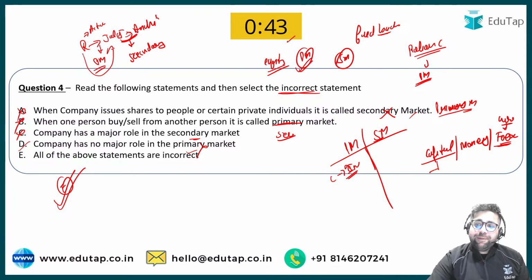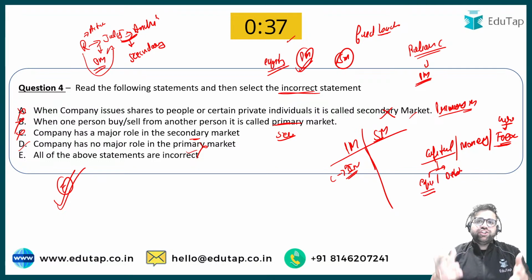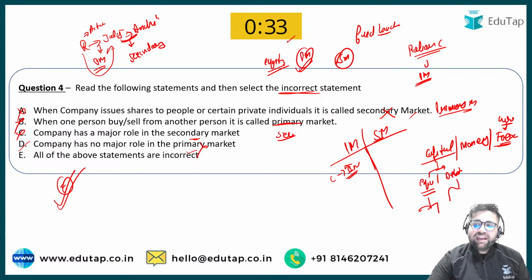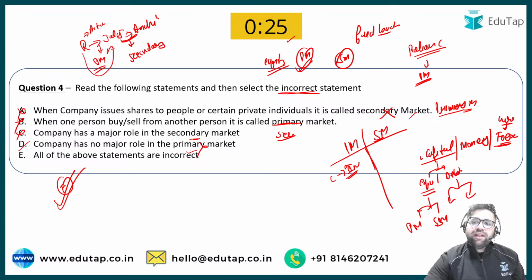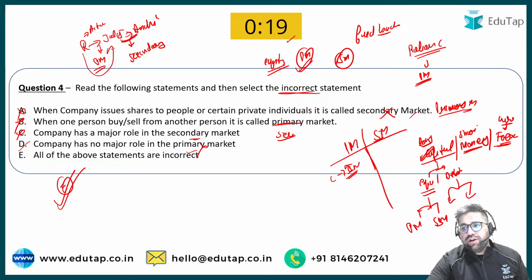Capital market can further be divided into equity market and debt market. Equity means what? Ownership. Debt means what? Borrowing. Equity market and debt market can both further be divided into primary market and secondary market. Remember this flow, then only things will go well. Capital market deals with what? Long term securities. Money market deals with what? Short term securities. Okay.